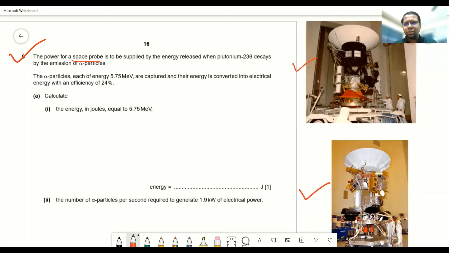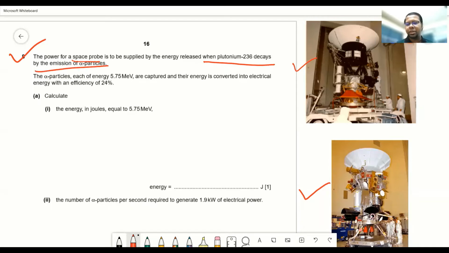We are not going to go into that. I'm just showing you this diagram so that you can understand what a space probe looks like. You don't need to know what a space probe is or what its use is for answering this question. I'm just showing it to you so that you can have a little bit of an idea. Now, the power for a space probe is to be supplied by energy released when plutonium-236 decays by the